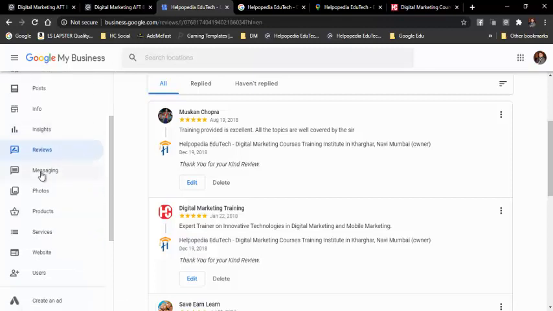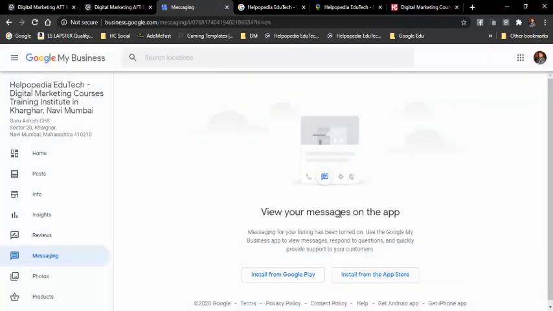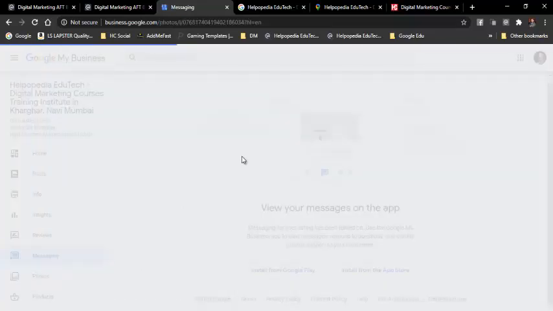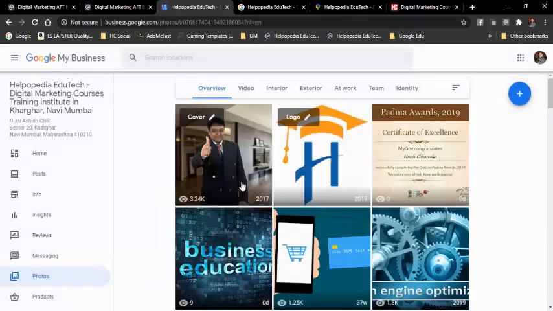And then messaging. So if I install Google My Business on Android, people can message me. If I install Google My Business from the App Store on Apple devices, then people can chat and call me on my iOS devices also. And then this is the listing for all the photographs that we have uploaded. So this is what we have already seen.